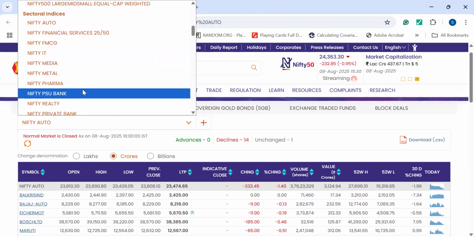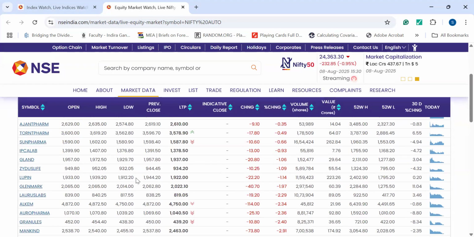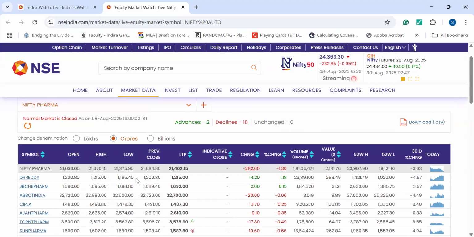I can have your pharma industry. If you can see, there are 18 declines and two advances. It means two stocks have increased. I'm not repeating this particular part again. So there are total 20 companies here, and you will find that it is also more or less in red, and the companies have not gained much in the recent times. Only Dr. Reddy and JB Chem Pharma have some gains. That is why the change has been in percentages, and it is in positive.